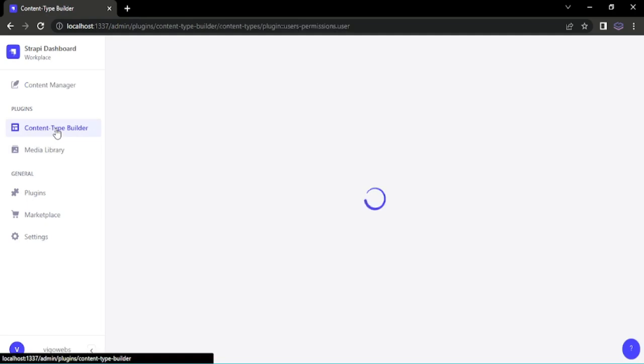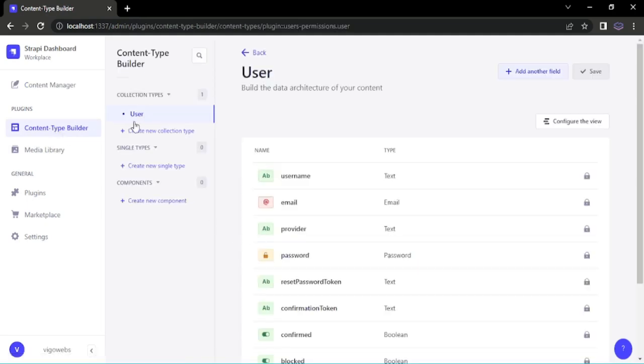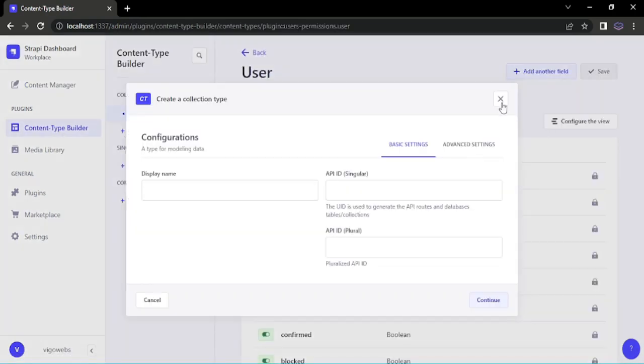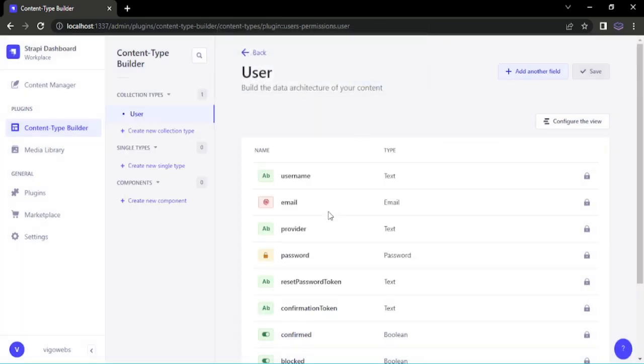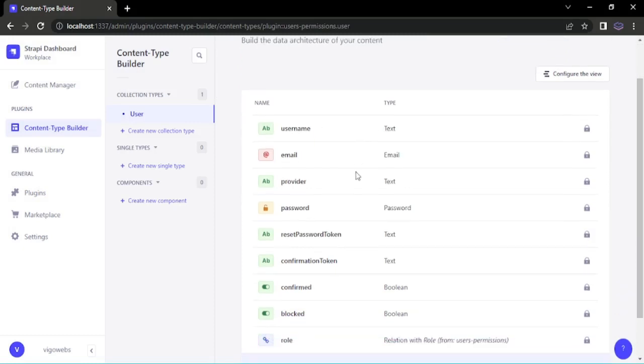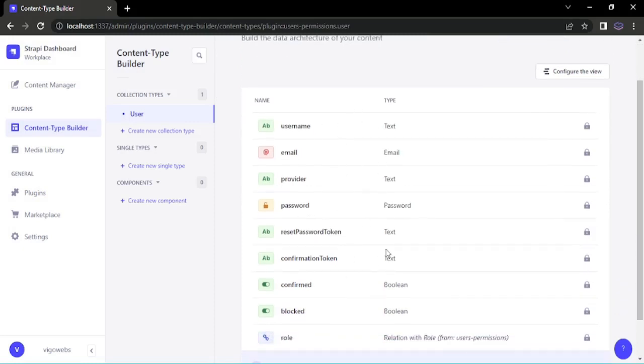In the Content Type Builder tab, you can create new collections, types and content. Collections are like tables. With Strapi, you can create new tables and data types easily with the help of the UI builder. Currently, we have the user collection already created for us and ready to use. We will come back to this and create more collections later.